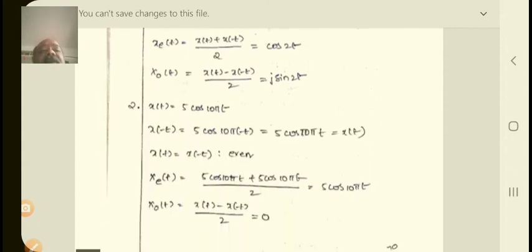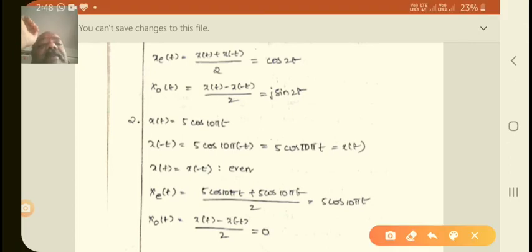Now we will take x of t equal to 5 cos 10 pi t. Again take x of minus t. The x of minus t is equal to 5 cos of 10 pi of minus t, which is equal to 5 cos 10 pi t, which is equivalent to x of t. This matches the even function condition, x of t equal to x of minus t. Therefore this is an even function.